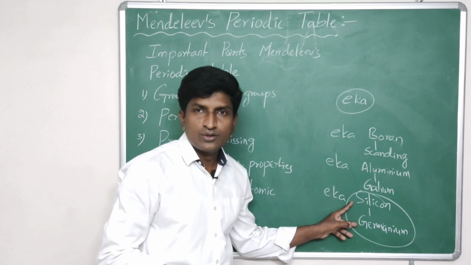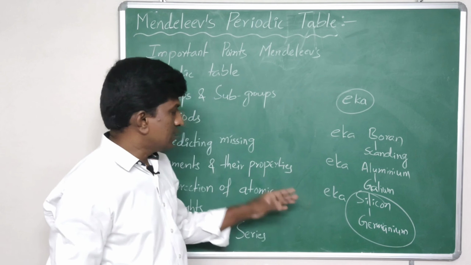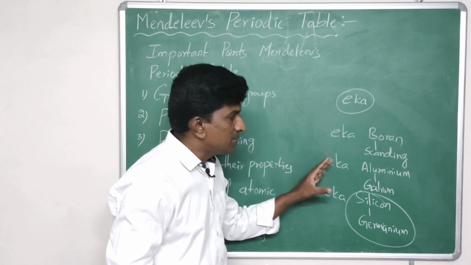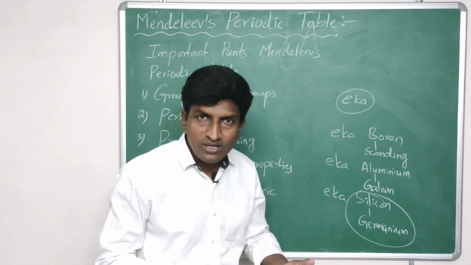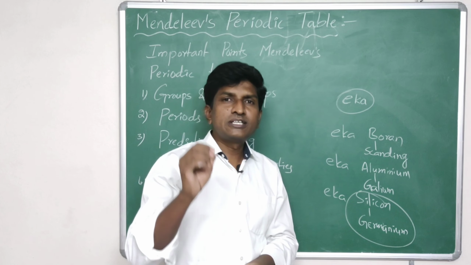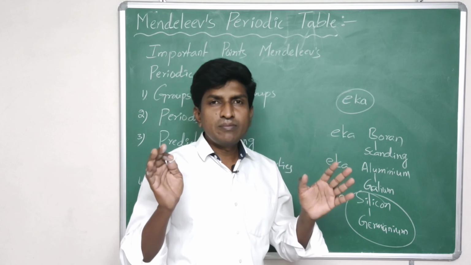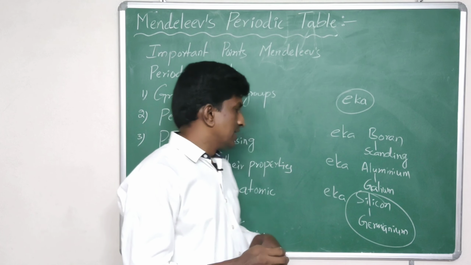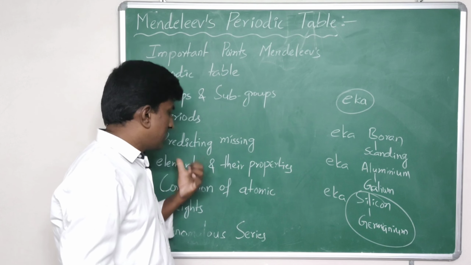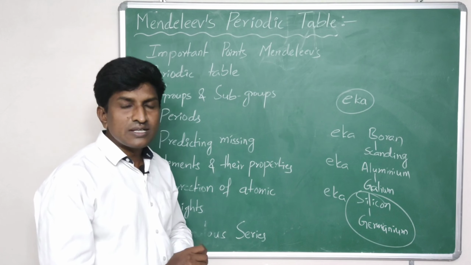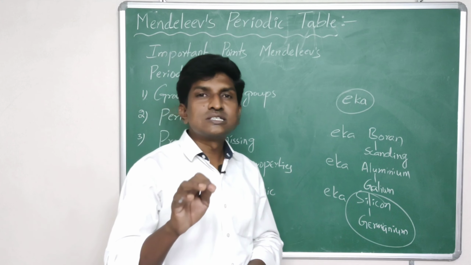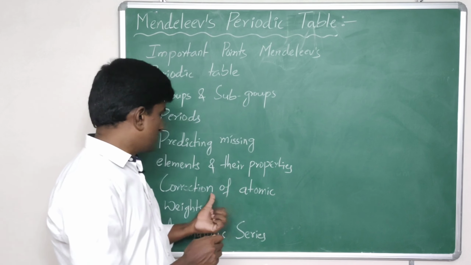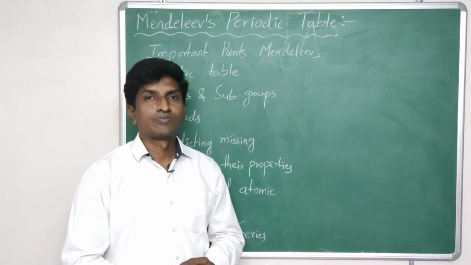transistors and diodes. So as per Mendeleev's prediction, the missing elements were discovered, and the properties of the elements were the same as Mendeleev's guess. So in this way, Mendeleev predicted the elements as well as their properties with the help of his periodic table. Okay. Next, come to correction of atomic weights.